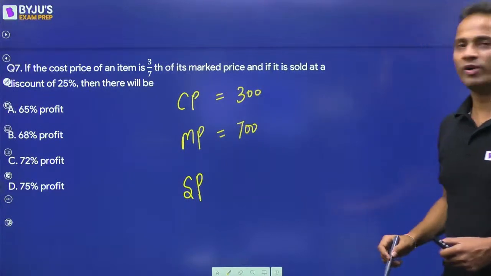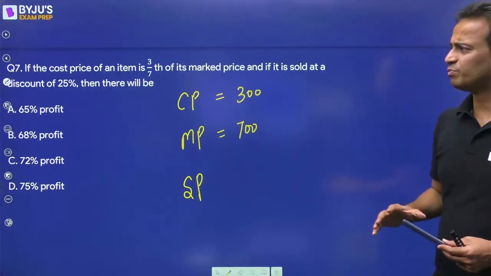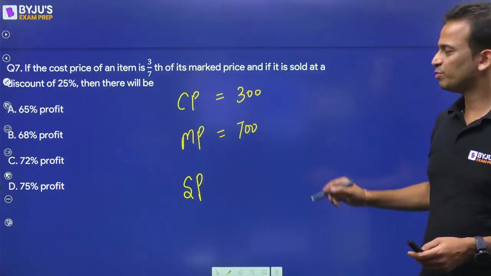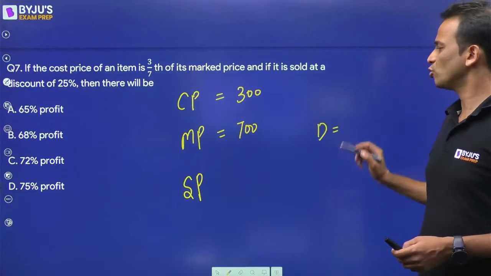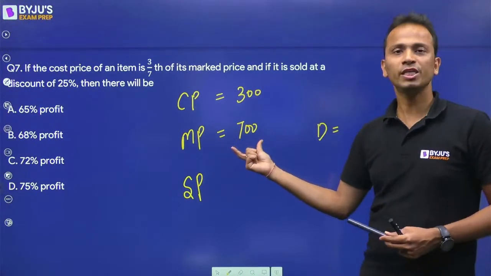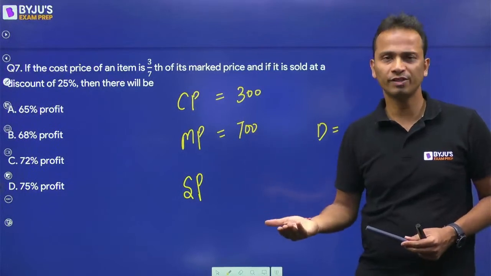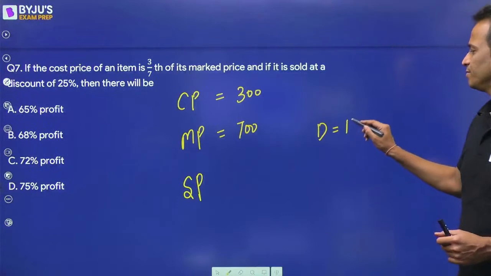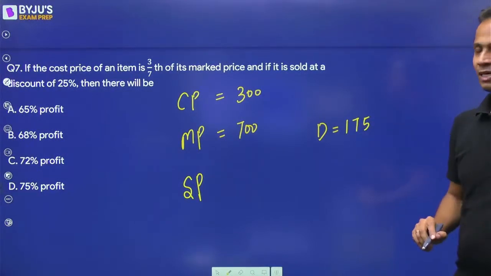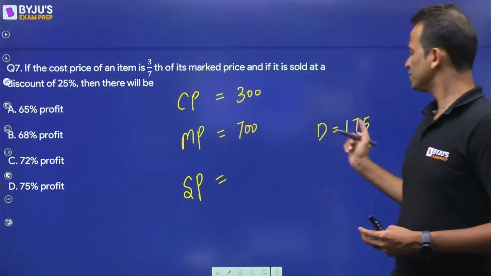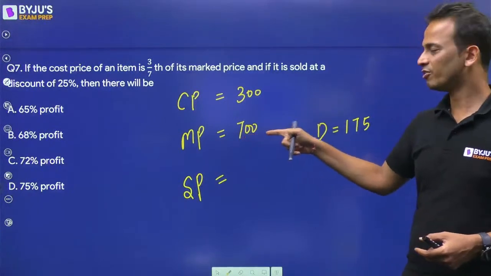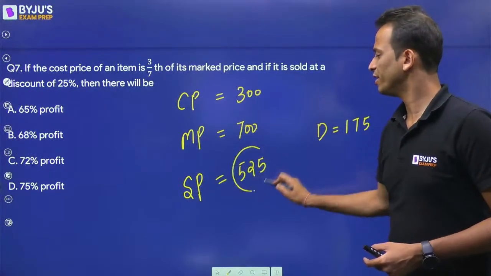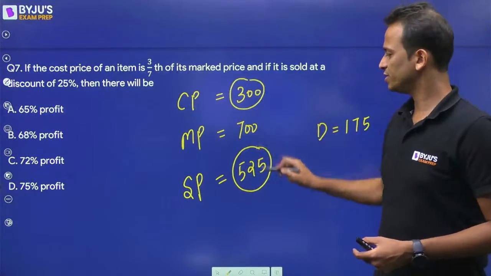Now there is a discount of 25%. So discount of 25% will be calculated on mark price. Okay? So discount in terms of rupees will be 25% of 700. That is 1/4 of 700. How much is 1/4 of 700? 175. So we got a discount of 175 rupees. So after subtracting this 175 from 700, the selling price will become 525. So this is cost price, this is selling price.